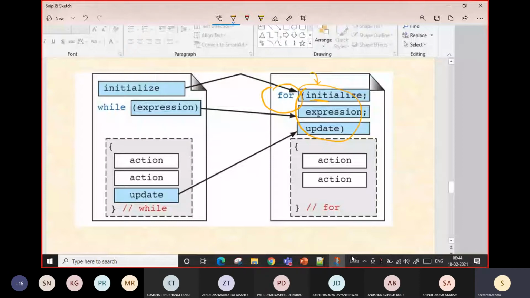Only thing is, this is in one line, right? So this is the syntax. Now after the initialization there is an expression. We are saying this is a conditional expression.